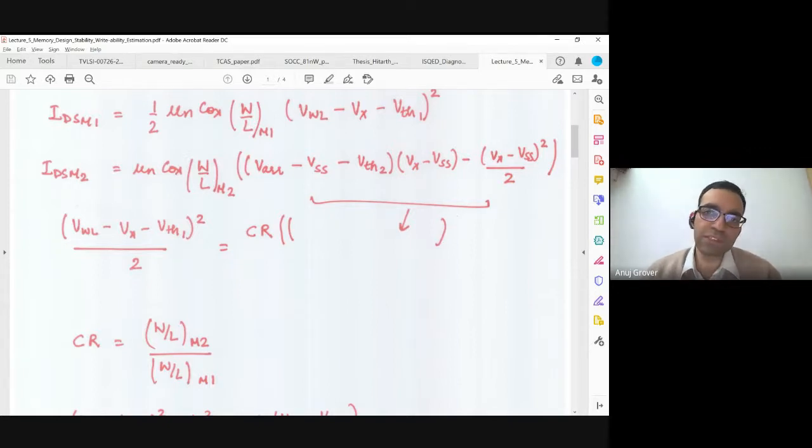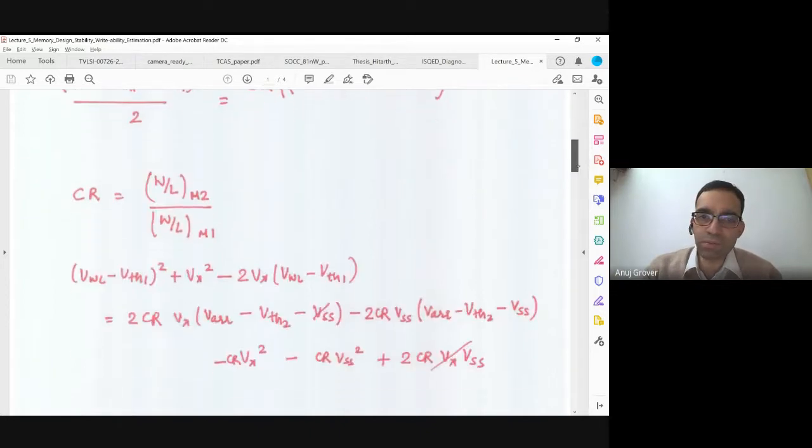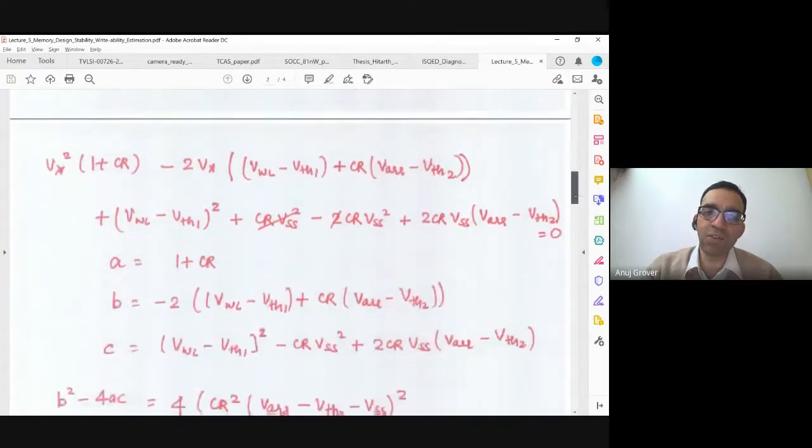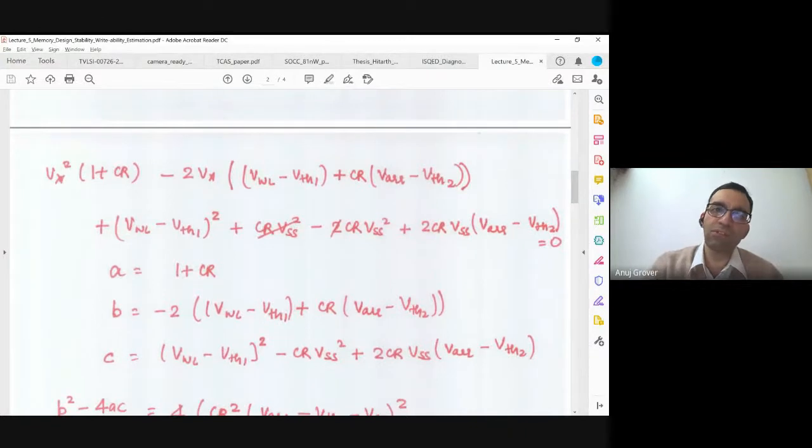I'm assuming that if some of you have seen the 12th chapter in Razavi for your assignment, you would easily get this. Now what we do is we simplify this equation, and we see that all that we have now is a quadratic equation, in the form of Vx squared into (1 plus CR), and so on.